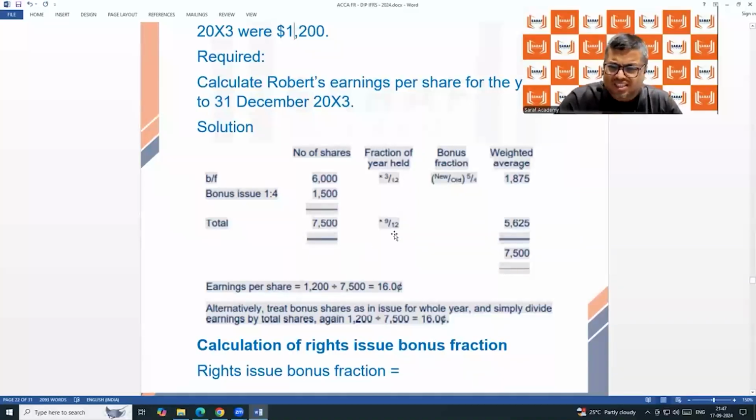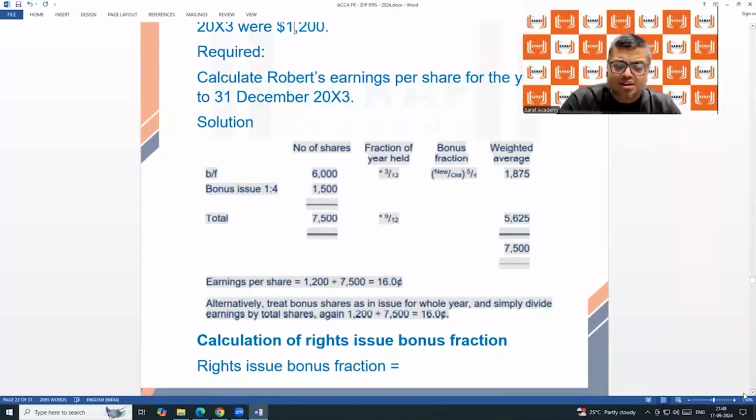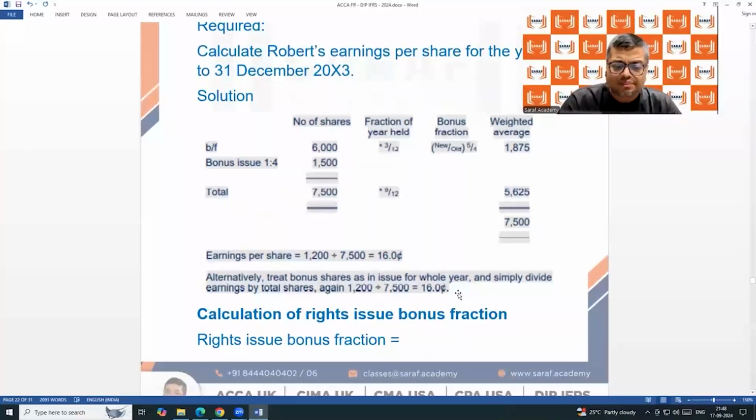7,500 divided. Now this is totally a waste of time, making a table 3 by 12, then 7, same thing, 7,500 divided. Profit divided by this is 16 cents, 0.16, 16 cents. Because the bonus shares are considered from the beginning of the year.